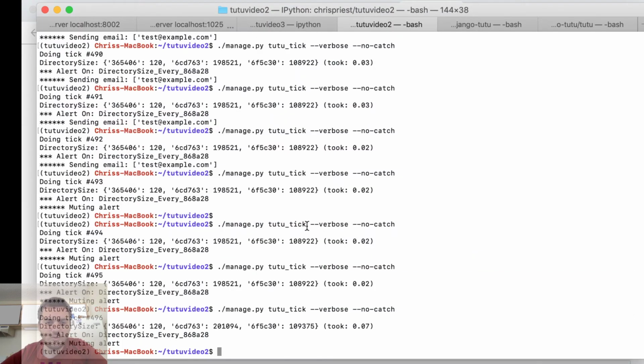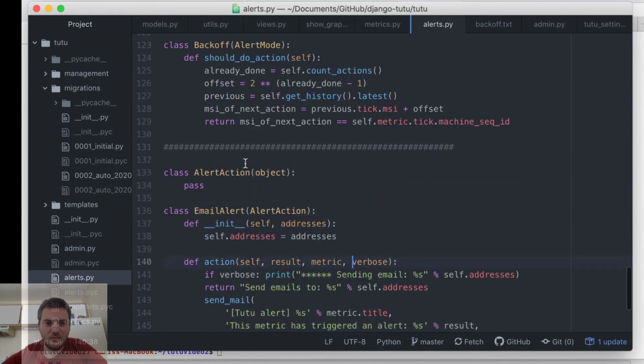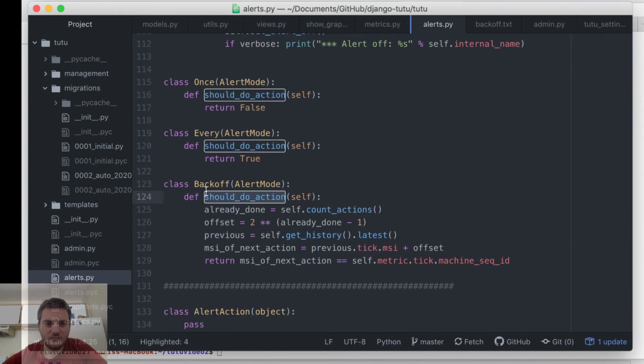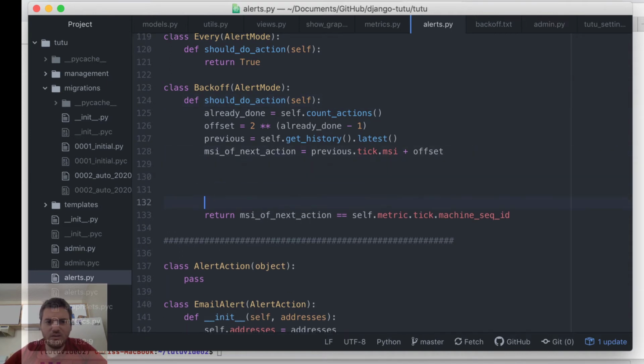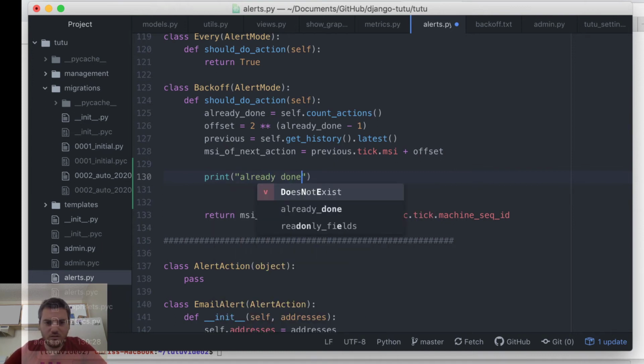So in this video, I'm going to test this backoff to make sure it works. Before I do that, I'm just going to add some print statements, just so that I know what's happening.